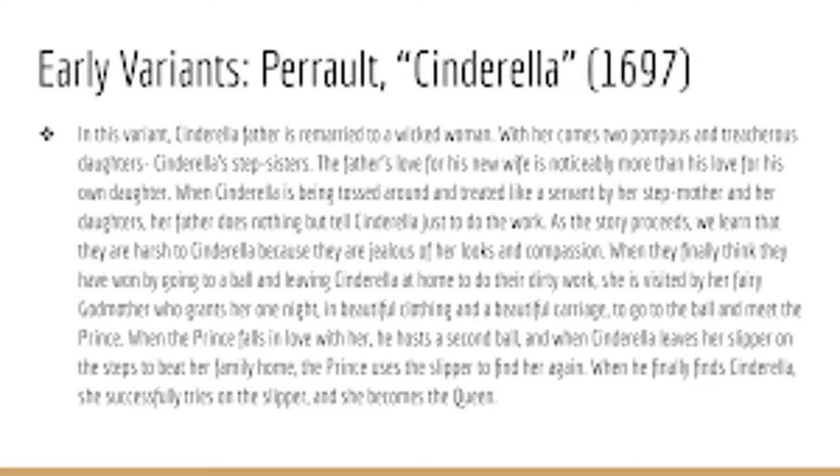As the story proceeds, we learn that they are harsh to Cinderella because they are jealous of her looks and compassion. When they finally think that they have won by going to the ball and leaving Cinderella at home to do the dirty work, she is visited by her fairy godmother, who grants her 1 night, in beautiful clothing and a beautiful carriage, to go to the ball and meet the prince. When the prince falls in love with her, he hosts a 2nd ball, and when Cinderella leaves her slipper on the step to beat her family home, the prince uses the slipper to find her again. When he finally finds Cinderella, she successfully tries on the slipper and she becomes the queen.